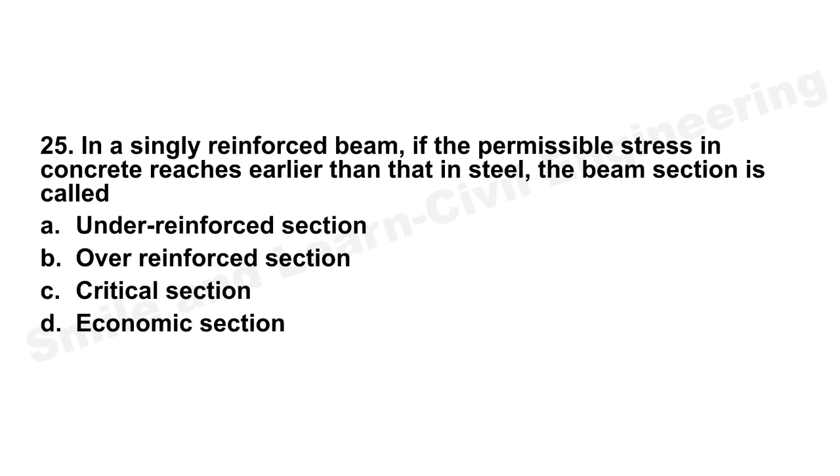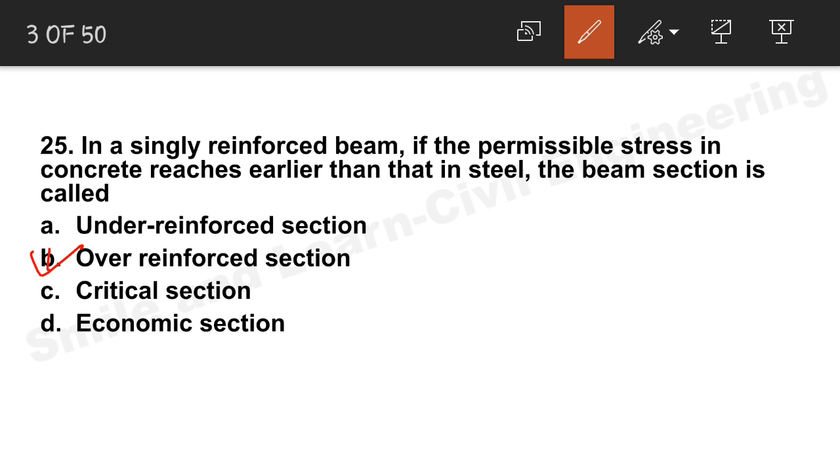2014, we will discuss question number 25. In a singly reinforced beam, if the permissible stress in concrete reaches earlier than that in steel, then the beam section is: the correct answer is option B, over reinforced. Since the permissible stress in concrete reaches earlier than that in steel. If the opposite happens, then it is under reinforced, and in a case in which both the stresses are reached at the same time, then that is a balanced section.